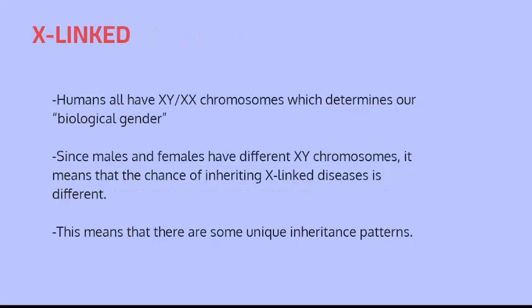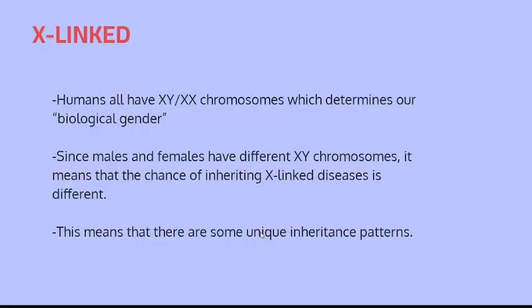So we're also going to be looking at the idea of X-linked. Some of the diseases could potentially be X-linked. So humans, we all have XY or XX chromosomes, which dictates our biological gender. And I put biological because I want to make everyone feel included. If you identify as something else, sure, whatever. Since males and females have different chromosomes, females have XX and males have XY. It means that the chance of inheriting these X-linked diseases is actually different. This means that there are some unique inheritance patterns.